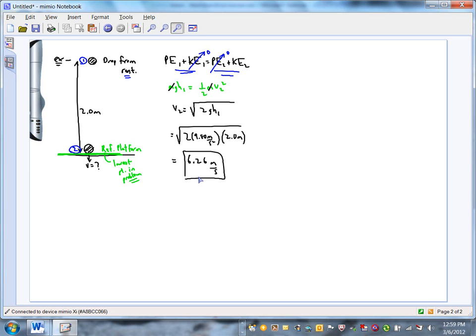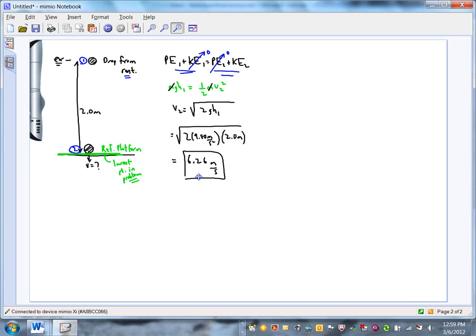That's a problem that you, like I said, could have done back in October just using one of your kinematics equations. I'm not sure that this method of doing this problem is any easier. It's just a different way of approaching it.